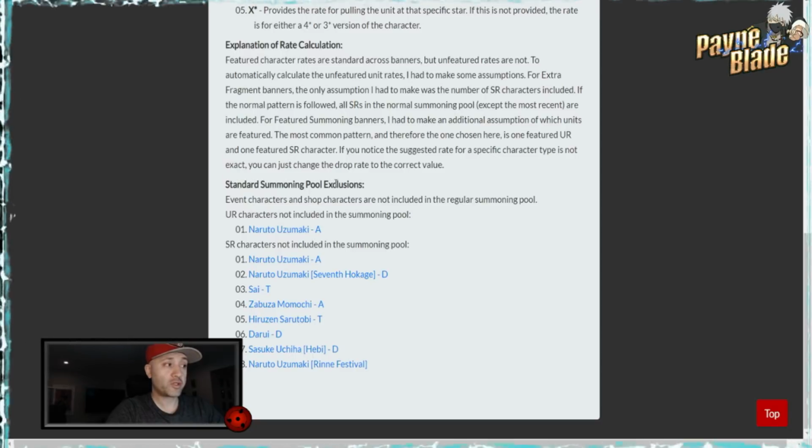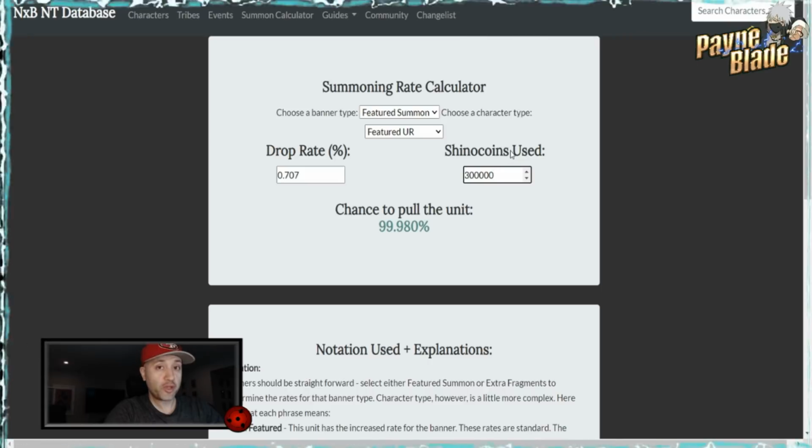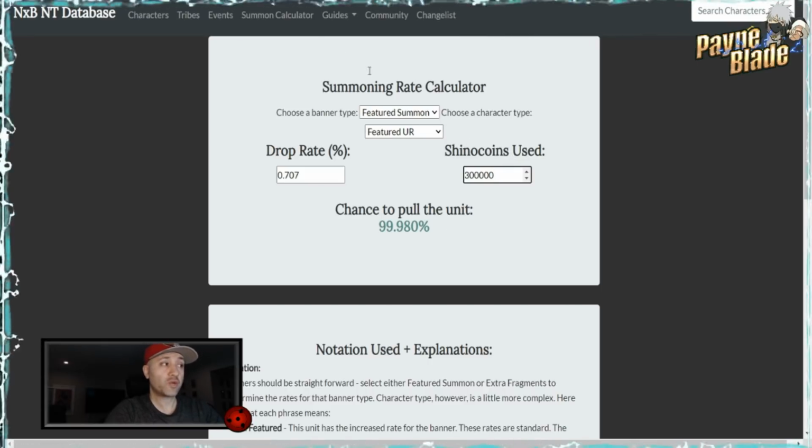There are also exclusions, like for example, you can't pull Naruto from there, you can't pull Sai, Zabuza, Hiruzen, Darui, Sasuke Uchiha, D, and Rene. So all of this is included for you in order to help you understand how this works. So if you're about to use your Shinobi coins and you're like, hey, what are my chances of getting a character? This is where you go to do it, guys. So Summon Calculator, a very good resource.